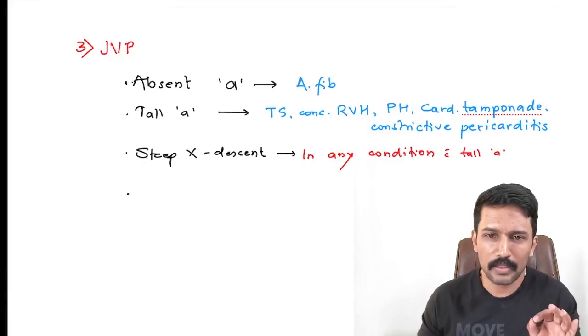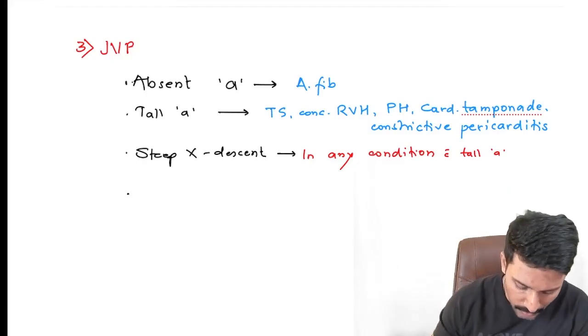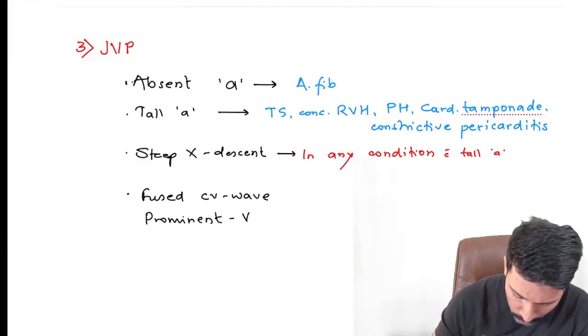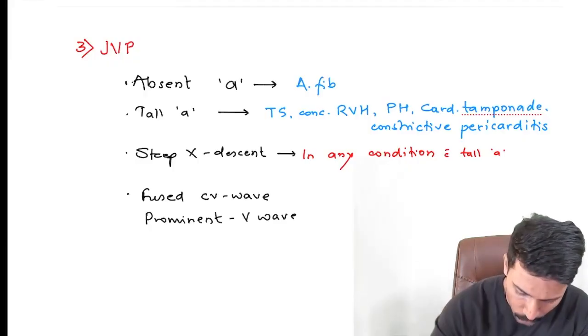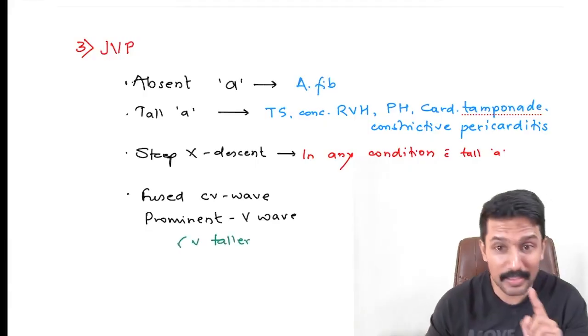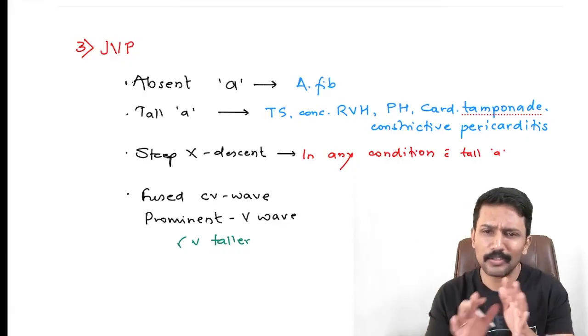Next, what we have is the C wave and V wave. So with respect to C wave and V wave, the question they ask is, where do you get so-called fused CV wave, and where do you get prominent V wave? And when you say prominent V wave, we are almost referring to V taller than A wave. So if there is an image based question where they have marked the wave as V and it appears to be taller than A, it is not normal.